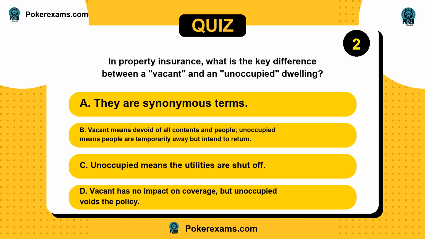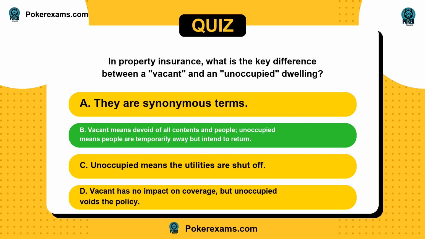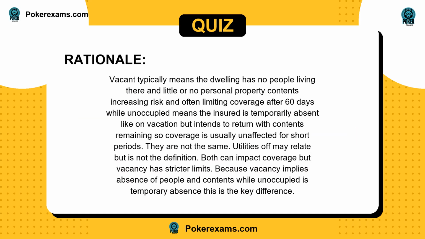The answer is B. Vacant typically means the dwelling has no people living there and little or no personal property contents, increasing risk and often limiting coverage after 60 days, while unoccupied means the insured is temporarily absent, like on vacation, but intends to return with contents remaining, so coverage is usually unaffected for short periods. They're not the same. Utilities off may relate, but is not the definition. Both can impact coverage, but vacancy has stricter limits. Because vacancy implies absence of people and contents, while unoccupied is temporary absence, this is the key difference.